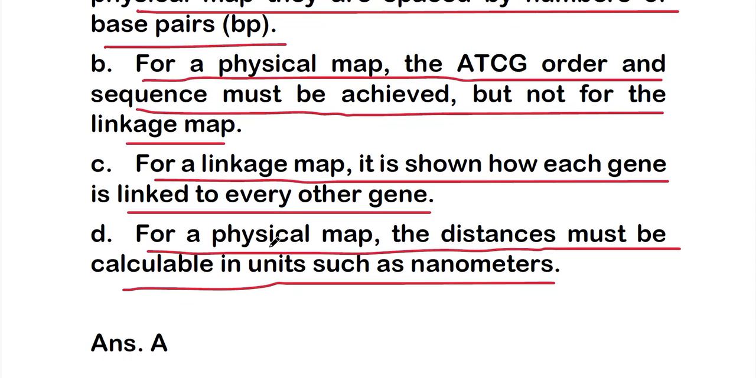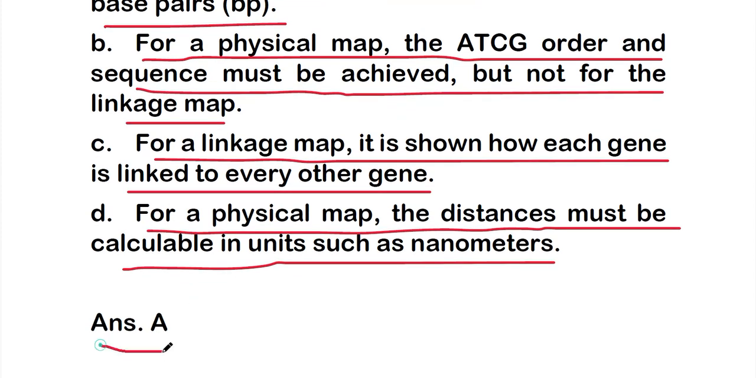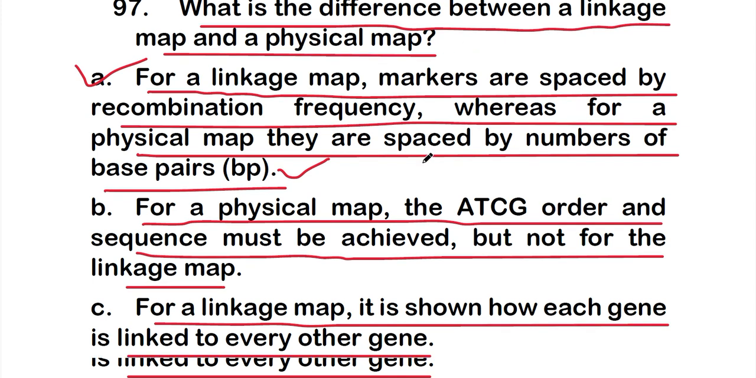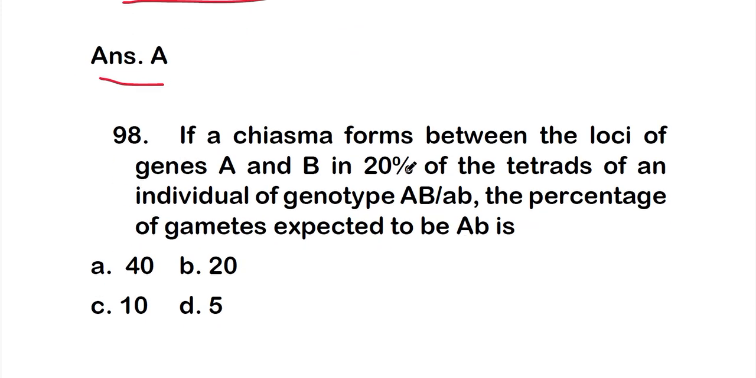So the right answer is option A, that is, for a linkage map, markers are spaced by recombination frequency, whereas for a physical map, they are spaced by number of base pairs. This is the main difference between linkage map and physical maps. Okay, so let's move on to question number 98.